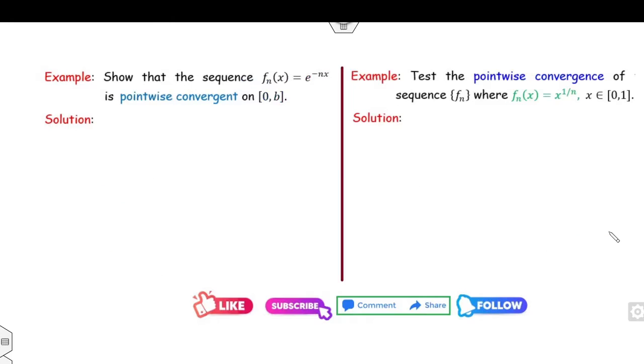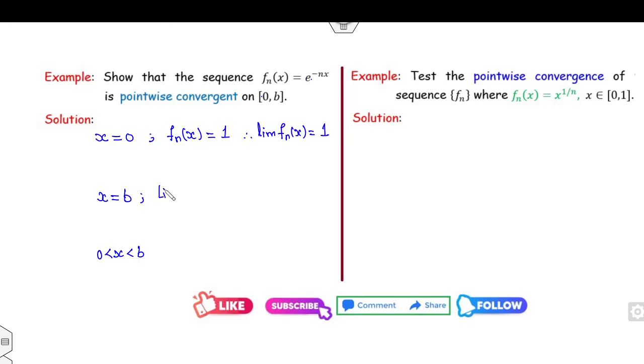Okay, look at these two examples. Again, your target is to find the limit as n approaches infinity. So you have three cases: if x is 0, if x is equal to b, if x lies between 0 and b. When x is 0, what is the value of fn(x)? It is 1. So therefore, the limit of fn(x) is 1.